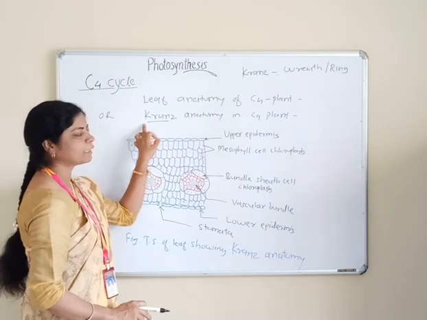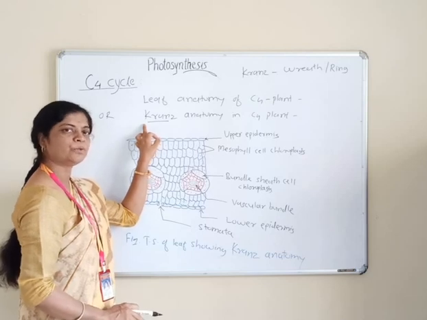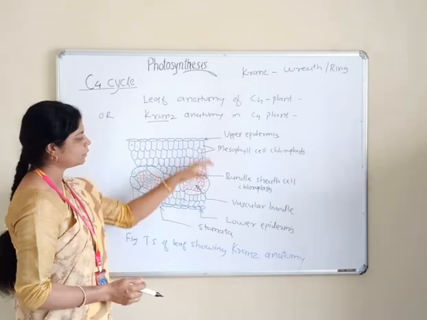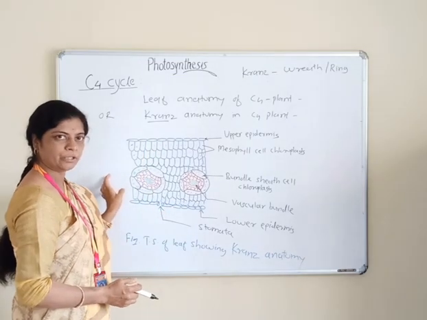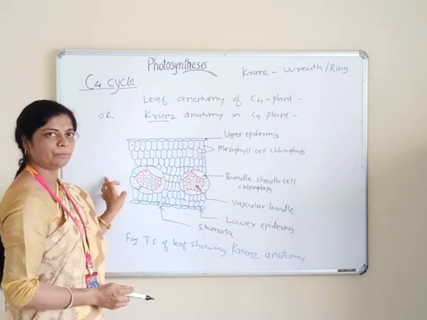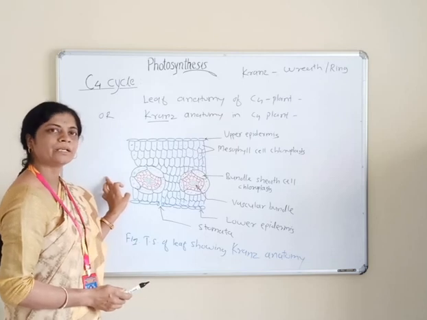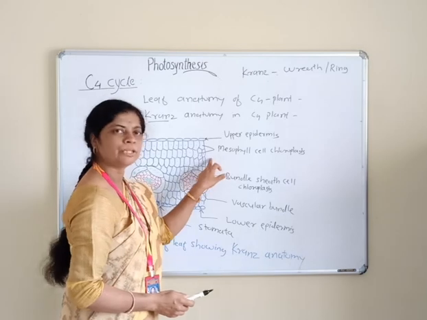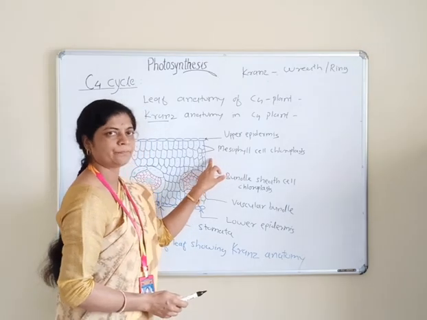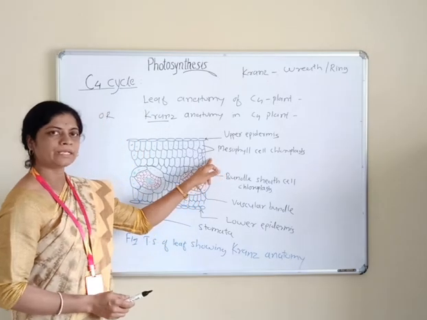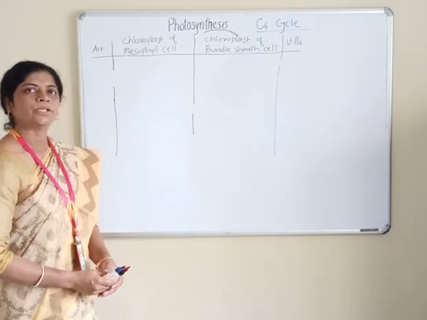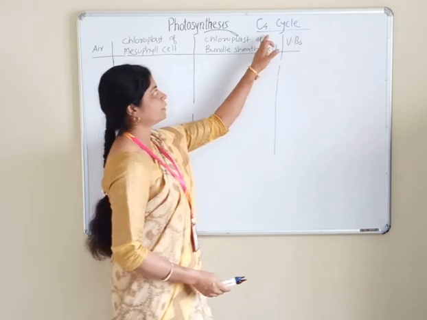Hence it is called Kranz anatomy, and it is more productive than the C3 plants. C4 leaf anatomy is called Kranz anatomy, and it has dimorphic chloroplasts, that is bundle sheath type of chloroplast and mesophyll cell chloroplast. Okay. In the next point we will see the C4 cycle.